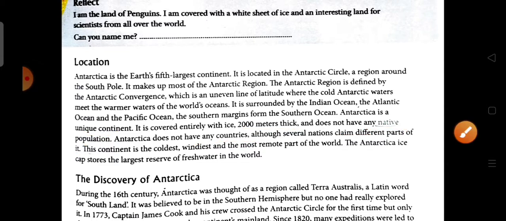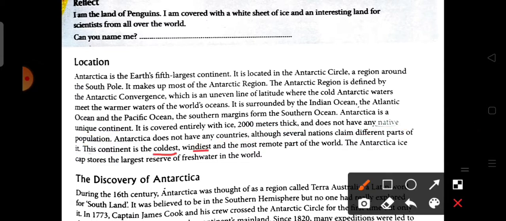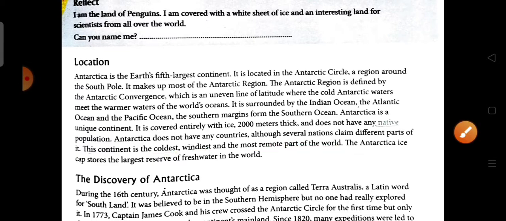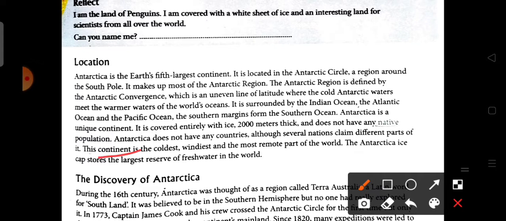This continent is the coldest, windiest, and the most remote part of the world. So here we see that this continent is the coldest and windiest among all the continents in the world, and it is the most remote part of the world. A remote part means an area that is situated far from the main center of population. As we know, it is located at the South Pole where the sunlight doesn't reach throughout the year. So for that reason this area is far from the main center of population.